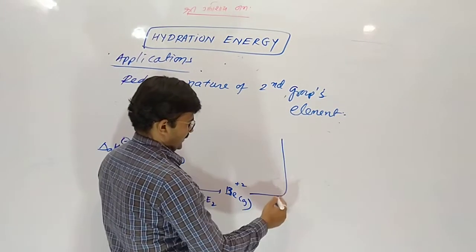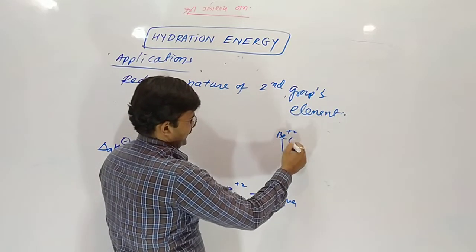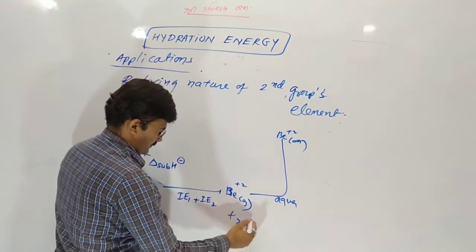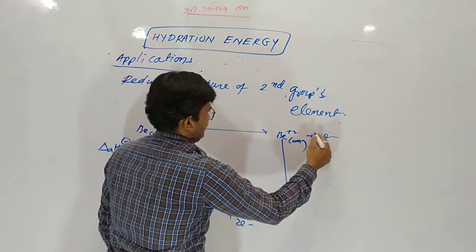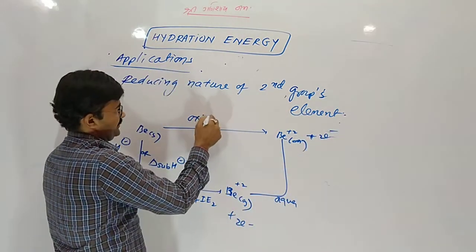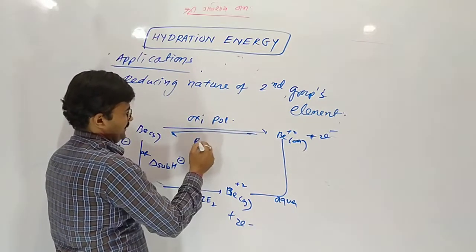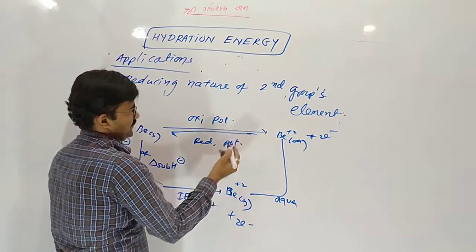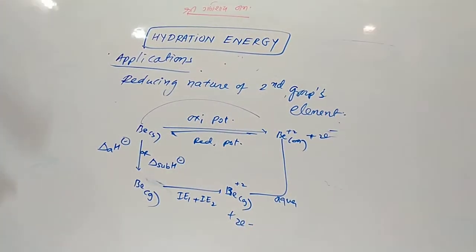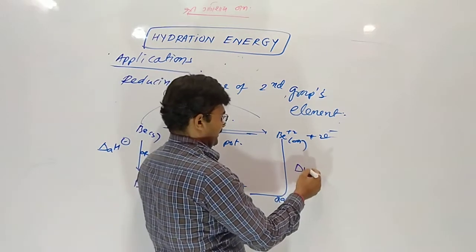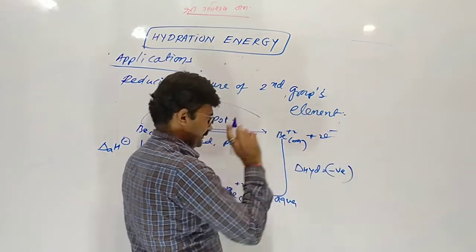Now the beryllium plus 2 ion comes in contact with water, so it gives aqueous ion, and electron release there is the oxidation potential, and the reverse of it is the reduction potential. Electron lose is oxidation, gain is reduction potential. Here hydration enthalpy is negative.